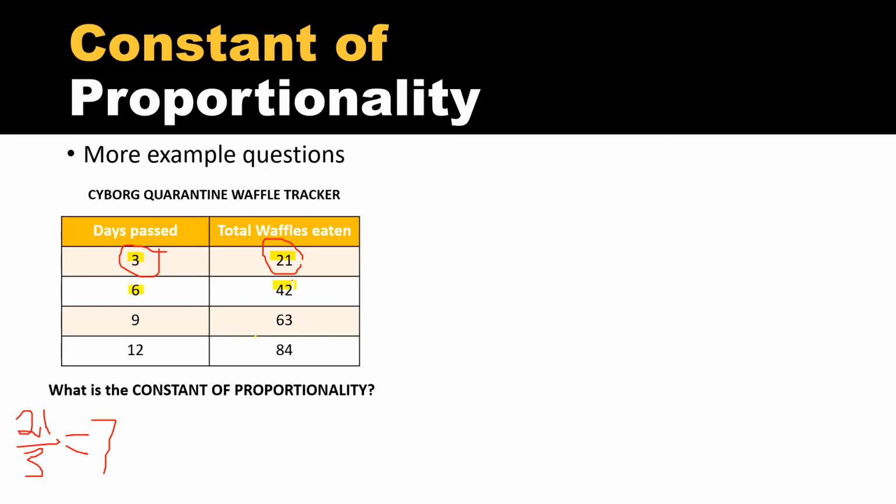So to check, we can look at the next row. 42 divided by 6 is also 7. 63 divided by 9 is also 7. 84 divided by 12 is also 7. So the constant of proportionality for this data is 7.